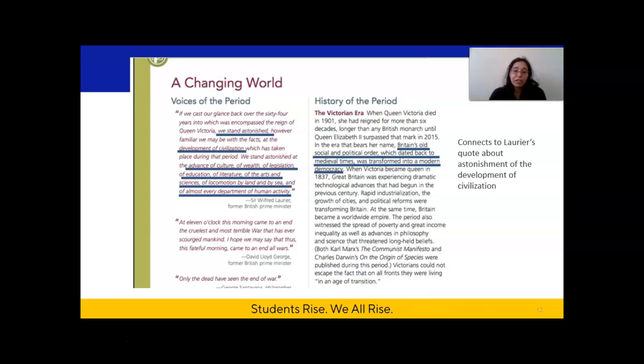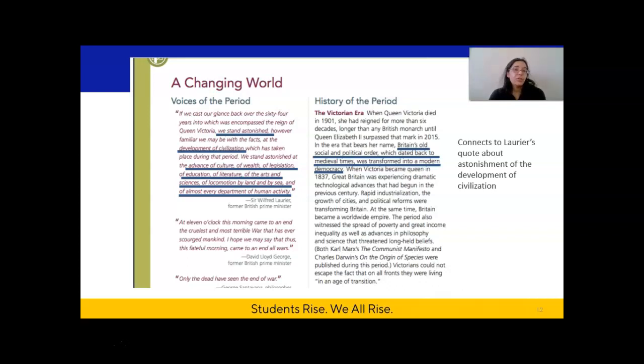And so I made that connection here that it connects to Laurier's quote about being astonished of the development of civilization. So that is just one example of an annotation that you might make during your first reading. Yours will be different, likely, because during this first reading, it's all about underlining what stands out to you, and what stands out to you might be different than what stands out to me.